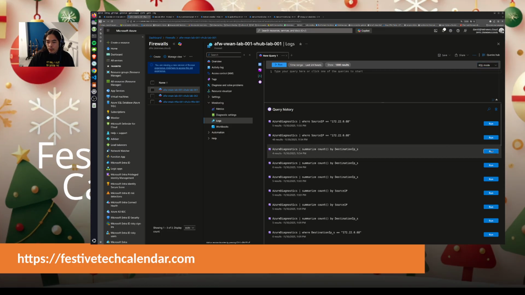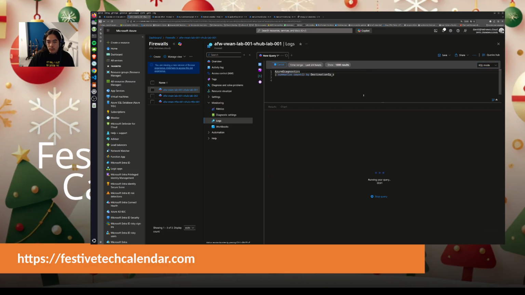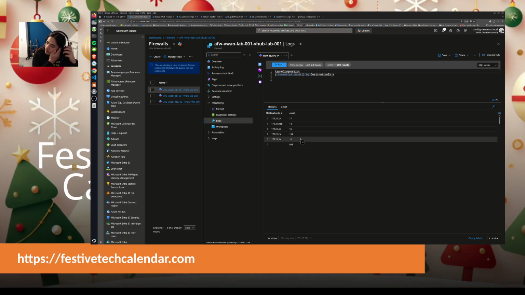I will do this one. I can see that I have traffic with destination IP either being 172.22.0.68 or the 2, as I mentioned earlier, and I also have the 3, the 4 and the 5, which are connected to the other virtual hub.